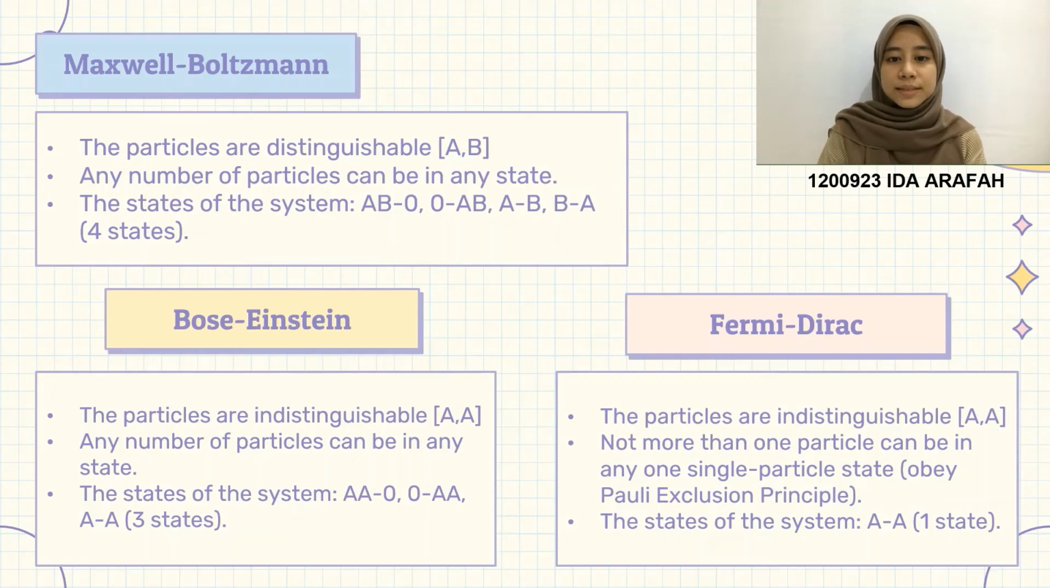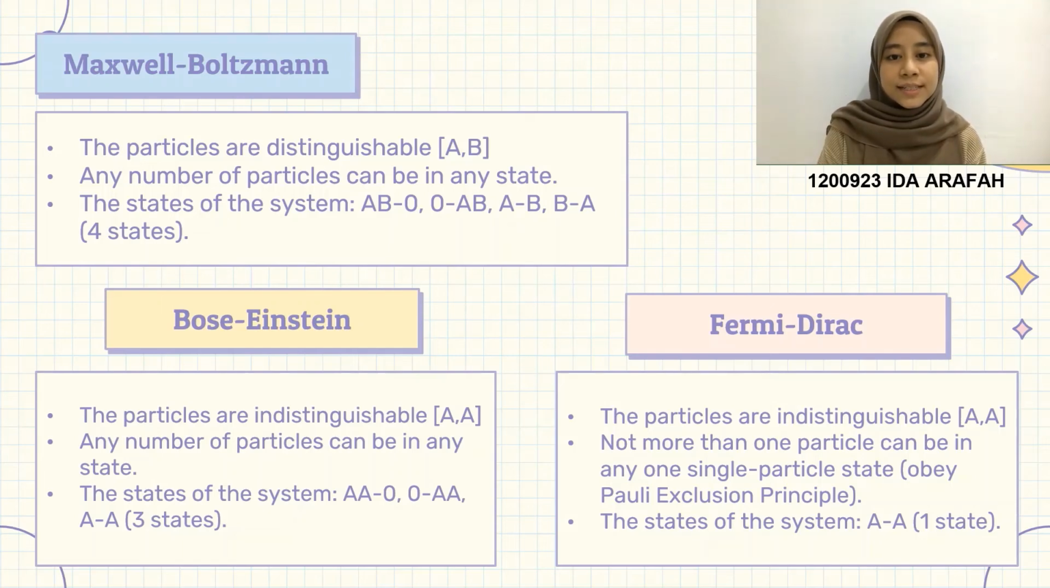Firstly, for Maxwell-Boltzmann statistics, the particles are distinguishable, so we can label them as A and B. In terms of the restriction on filling particles in a state, any number of particles can be in any state, which means that there is no restriction. So the states of the system will be AB|0, 0|AB, A|B, and B|A. Two of the states have the particles bunched in the same state and another two have them in separate states. Hence, we get a total of 4 states of the system as a whole.